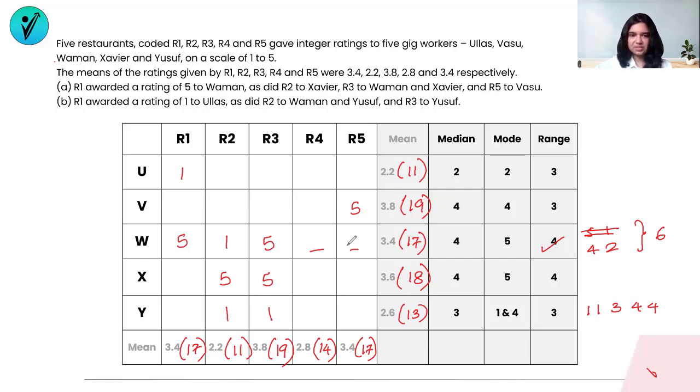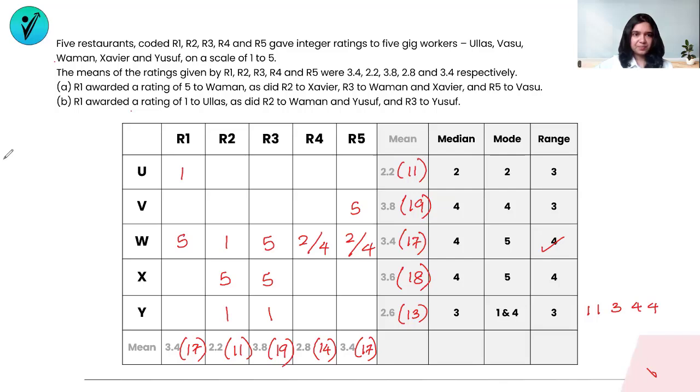This is what we've already seen. So one number is 4 and one number is 2 out of these. Which one, I'm not yet sure of, but I know that one of them is 4 and one of them is 2. So I'm writing down the possibilities instead of leaving them blank. R4 has either given a 2 or a 4 to W, and likewise R5 has either given a 2 or a 4 to W. So we've taken care of W now. Let's take a look at something else.